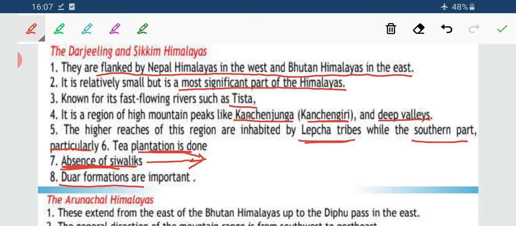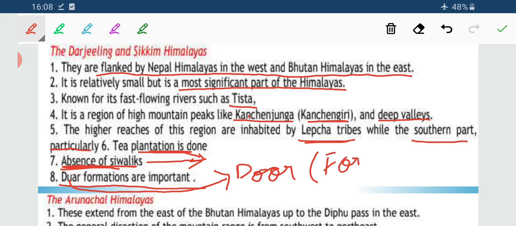Now Duar, what is Duar? Duar means door. Actually the word Duar has been taken from the Hindi word Duar, meaning door. So door of what? Door for the beginning or the formation of the plains. From here the low lying level land formation begins due to the deposition of the sediments brought down by the rivers. So this is Duar formation.